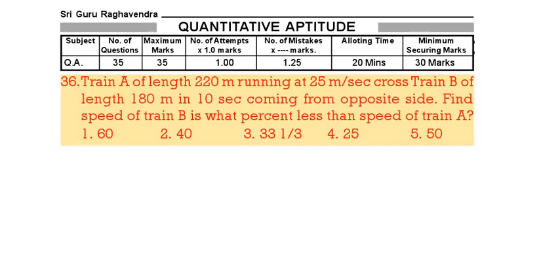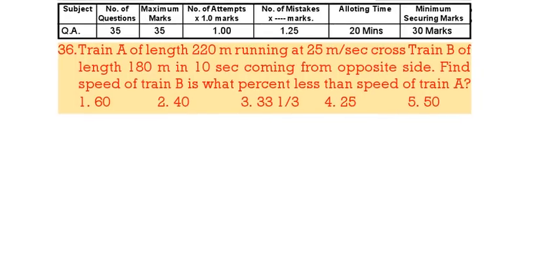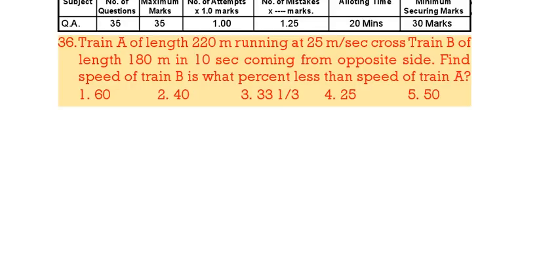Next, we will see quantitative aptitude. Train A of length 220 meters at 25 meters per second crosses train B of 180 meters in 10 seconds coming from the opposite side. Find the speed of B. Then find the speed of B is what percent less than speed of A. Now length of A 220, length of B 180. Whenever a train is crossing another train, total length is length of the first train plus second train, that is 400, and it is crossing in 10 seconds, and they are moving in the opposite direction.